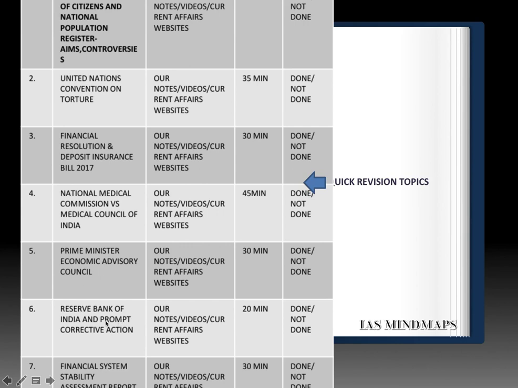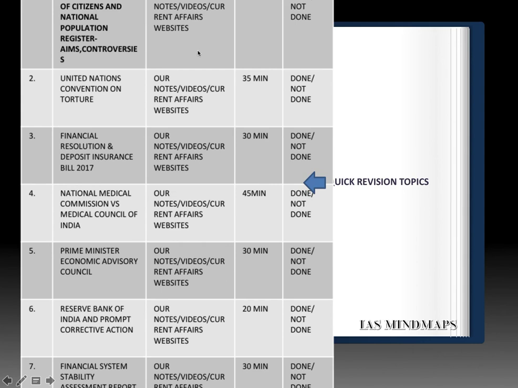Next, Reserve Bank of India and Prompt Corrective Action, PCA. So recently Bank of India was brought under RBI's PCA. What is the meaning of PCA? It can be asked in a single liner question. And lastly, Financial System Stability Assessment Report of World Bank and IMF. A statement-based question expected from this topic.